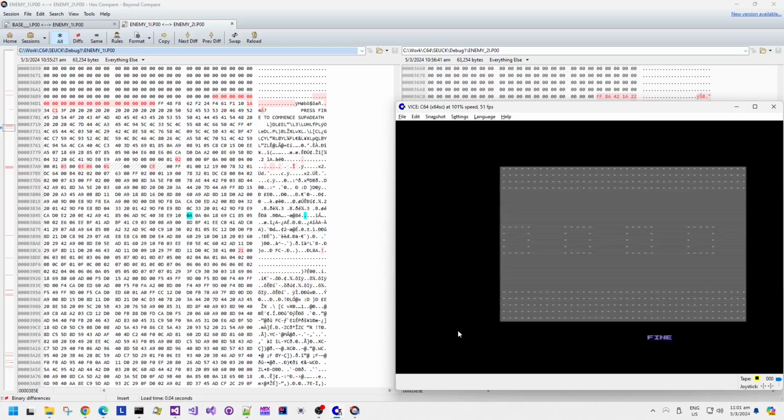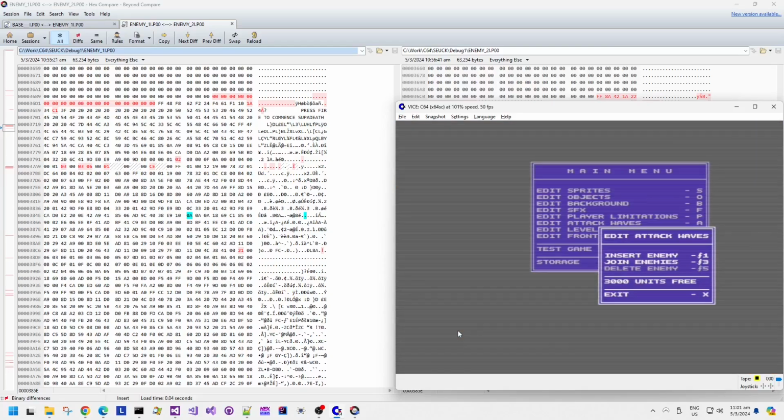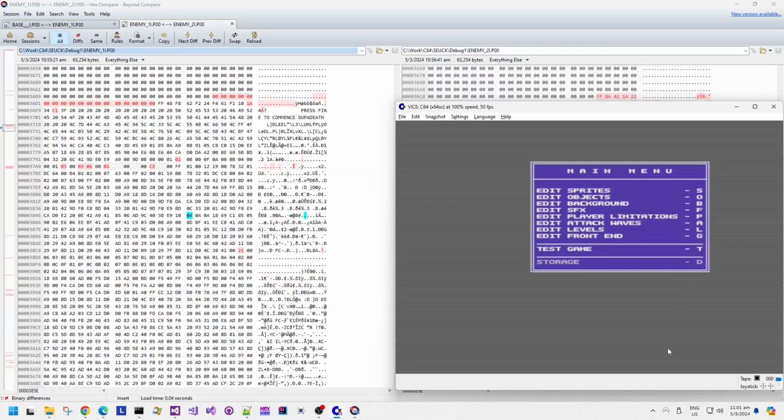Then without going into the game, although I think it would probably be exercising some game code, right? Because it's doing a scroll and it's displaying sprites and stuff. Without going into the game proper, but it's probably running the multiplexer at that point, almost certainly. It allows the first enemy to be deleted, and then we save that data as well. And then let's do some more file data comparison.